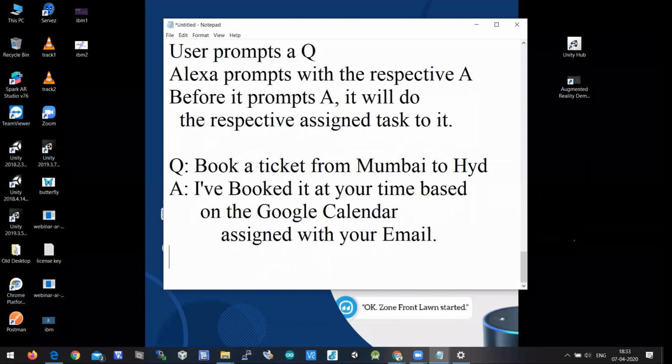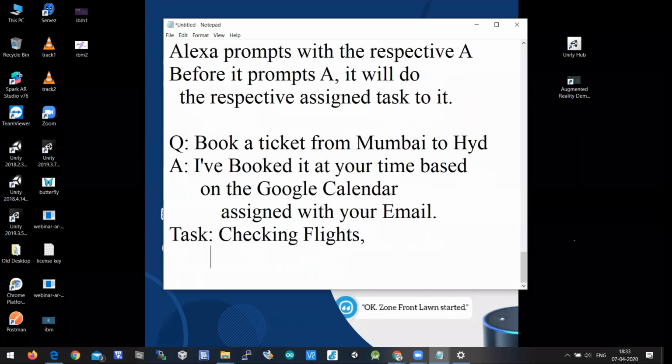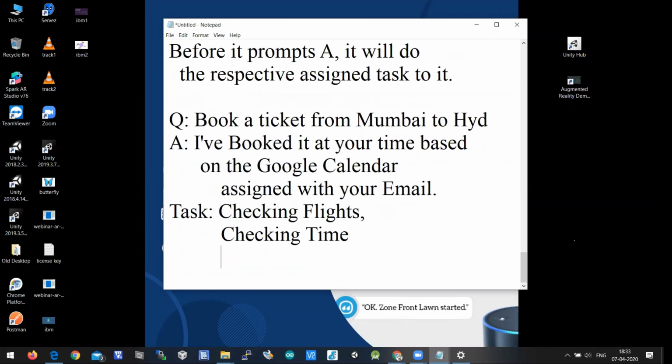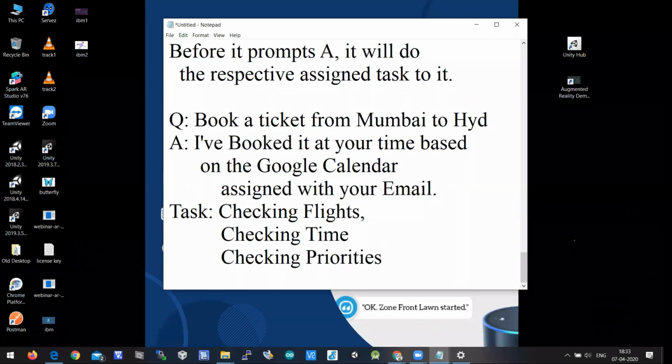If this is the answer, there is a task here. The task is checking flights, checking time, checking feasibility, checking priorities. So this is a task.